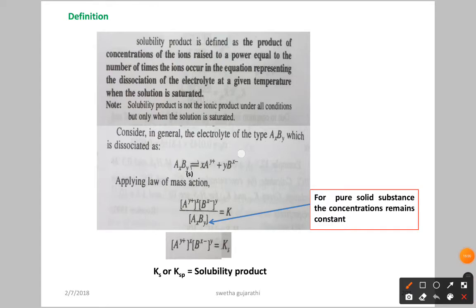Now come to here, we have the ion B^x- molar concentration, and you are going to raise it to the power Y. Why? Because the coefficient we have is Y. That is called the solubility product. Okay, now you can understand. We are taking the product of ions, and each concentration term is raised to the number of times it occurs, that is, its coefficient. That is called the solubility product.